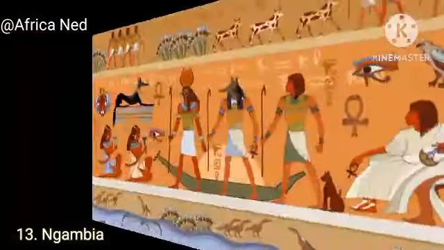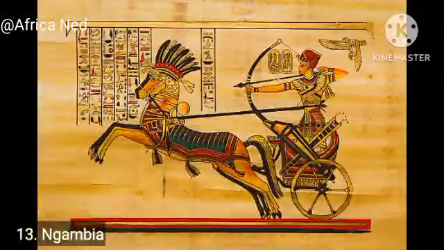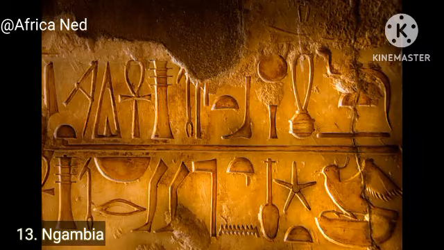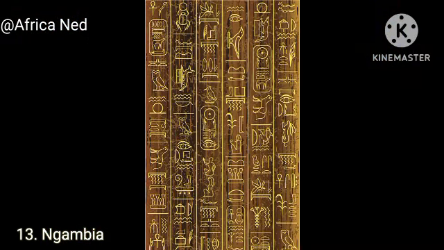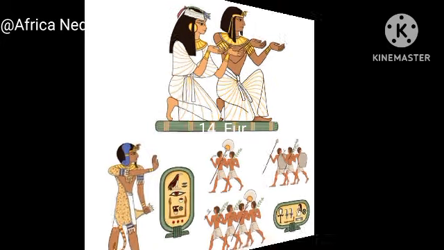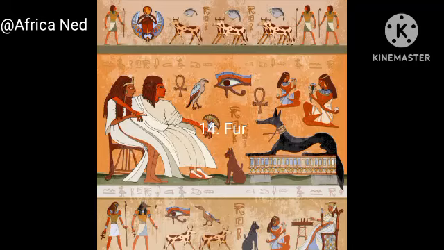Next on this list, the 13th language is Ngambay. It is spoken by 1 million speakers, known people in southern Chad. Next on this list is Fur, spoken by 800 thousand people in the province of Western Sudan.